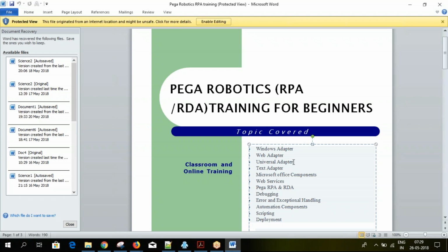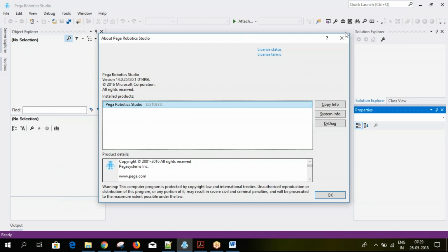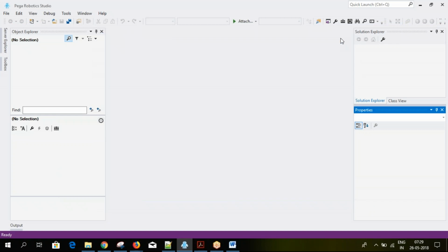So what are the prerequisites required for this? Do we require VB scripting, or .NET, or C#? Yeah, normally it's good to have .NET experience because this portal which you see is completely a .NET platform, like the solution explorer and properties.